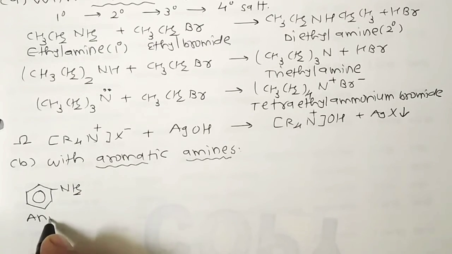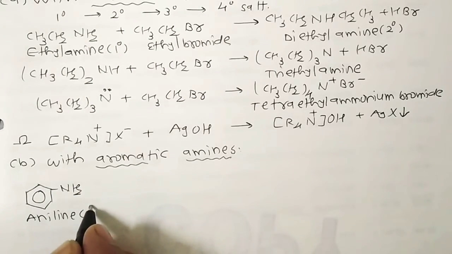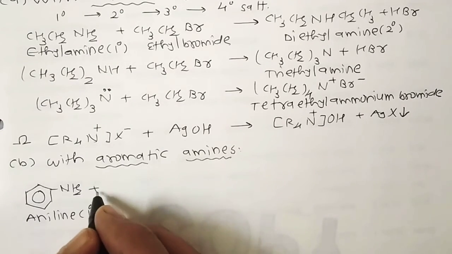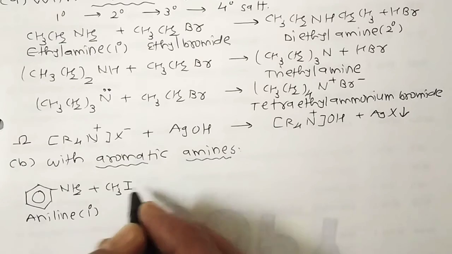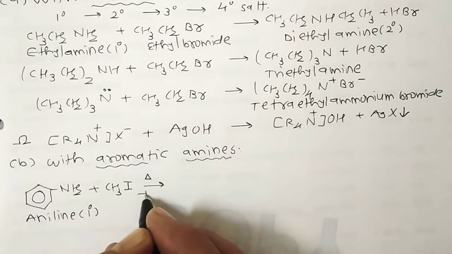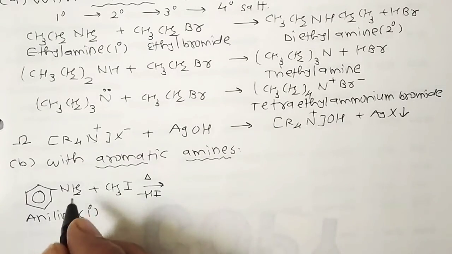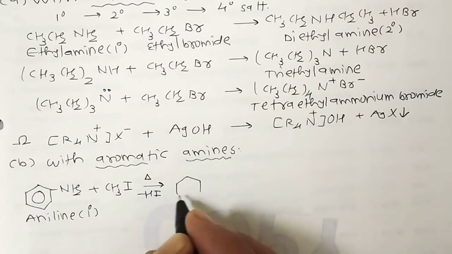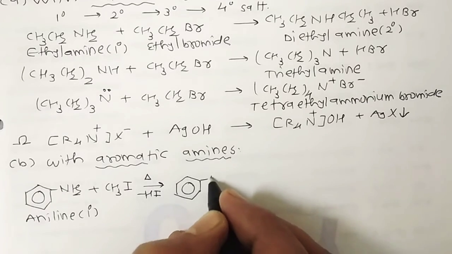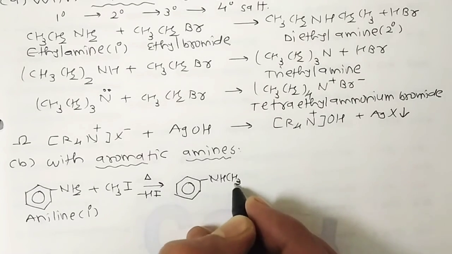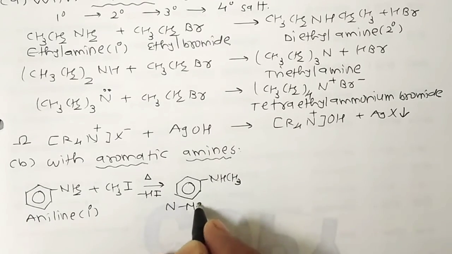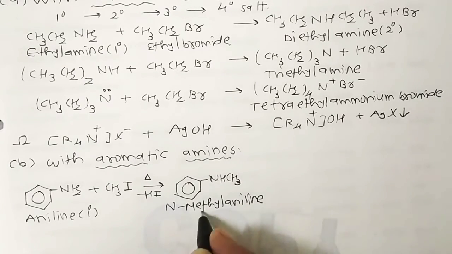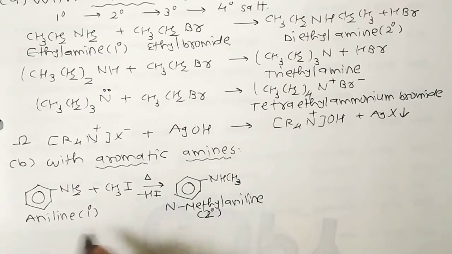And this aniline is primary in nature. So this primary aniline, when it reacts with excess methyl iodide, heat is required. So there is a replacement or displacement of a hydrogen with an alkyl group. So it's converted into NHCH3. The name of this compound is N-methyl aniline, and this N-methyl aniline is secondary in nature.